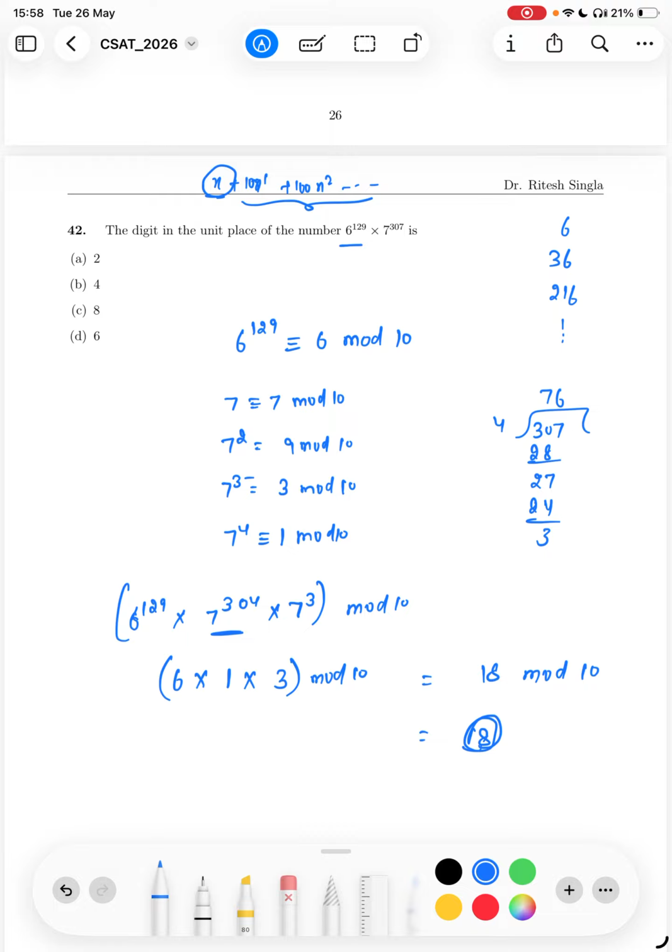What do we mean by mod? It is the remainder. When the left hand side number is divided by the right hand side, whatever the remainder is, that is termed as mod, modulus. Okay, so the answer is 8, option C. You do not need to do the hefty calculation using any sort of calculator.